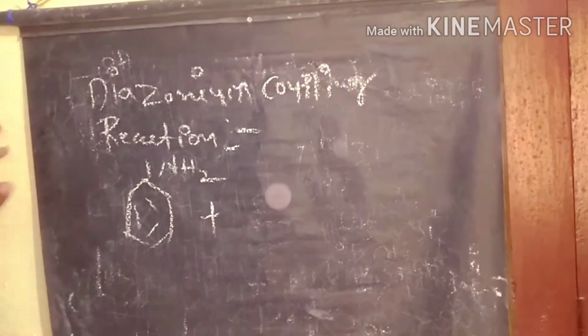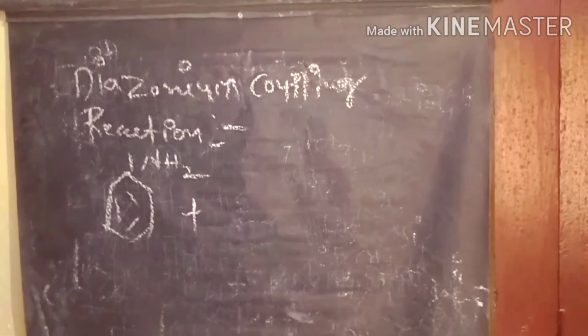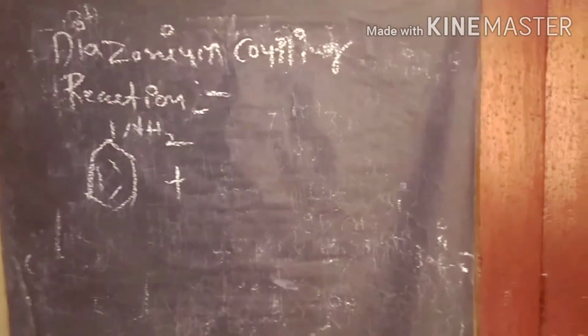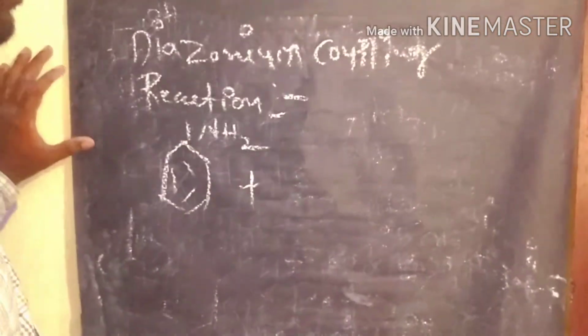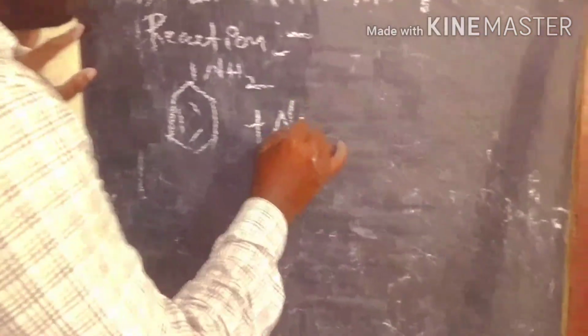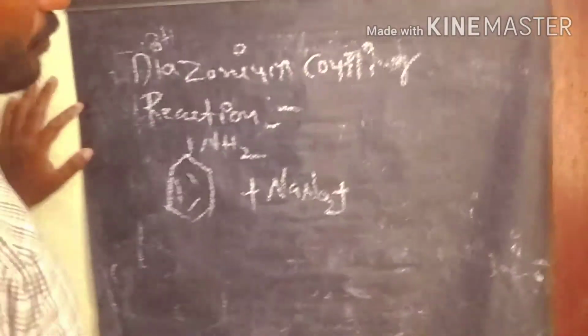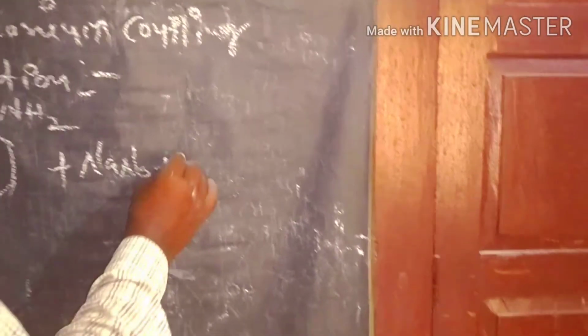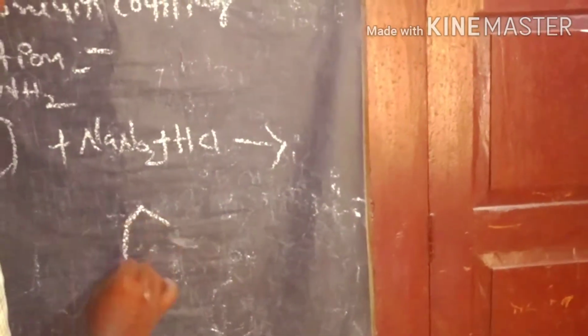From aniline, the aniline reacts with nitrous acid at a low temperature, 0 to 5 degrees, to produce diazonium salts. But nitrous acid is not very stable, so we prepare it instantly from sodium nitrite reacting with HCl to produce the diazonium salts.